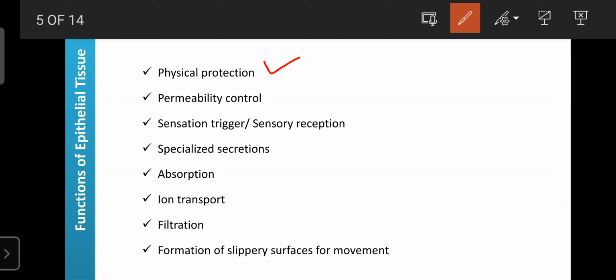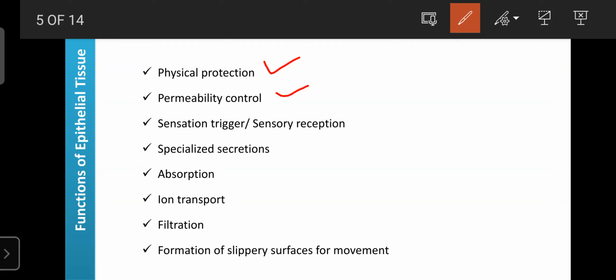Okay, next, epithelial tissues control the permeability, that is, entry of substances inside the organs and outside the organs. Where epithelial tissues are present, substances cannot easily enter. Whatever substances, nutrition or electrolytes are required by the organ, only those substances are allowed. That's why epithelial tissues play an important role in controlling the permeability of the underlying organs.